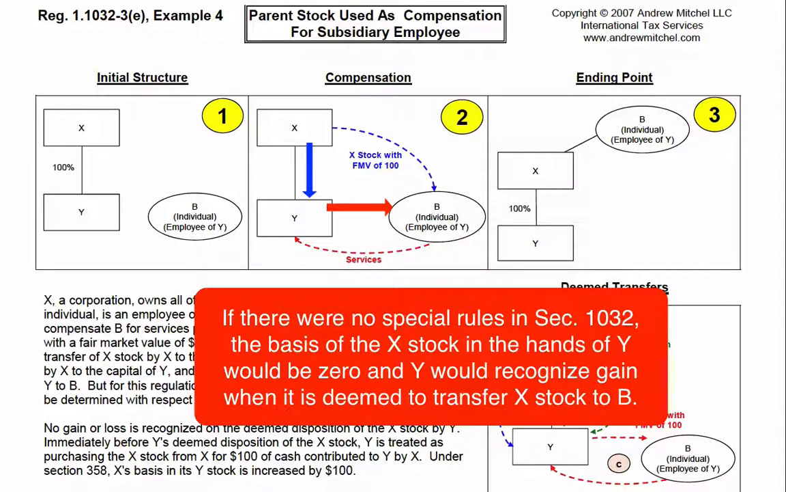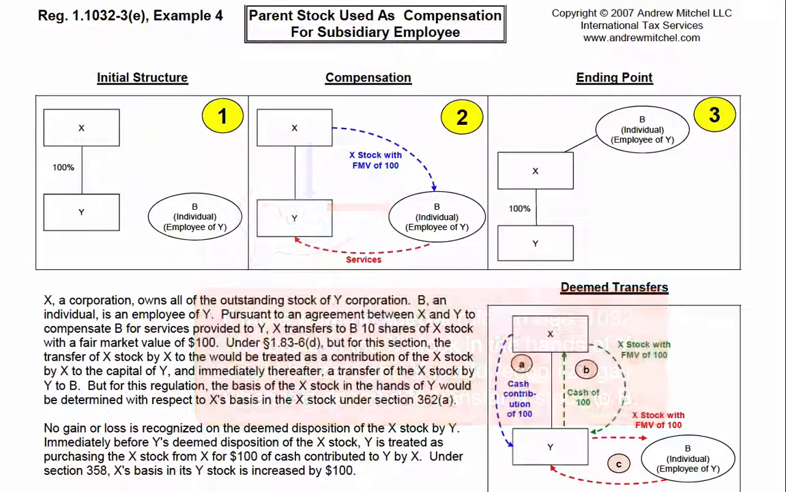If there were no special rules in the Section 1032 regulations, the basis of the X stock in the hands of Y would be 0, and Y would recognize gain when it is deemed to transfer the X stock to B. Fortunately, the 1032 regulations contain a special rule that avoids this gain recognition.